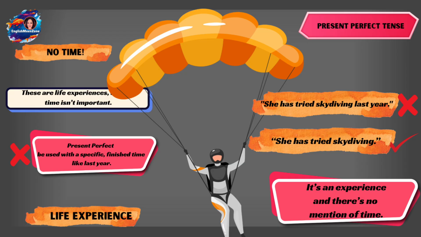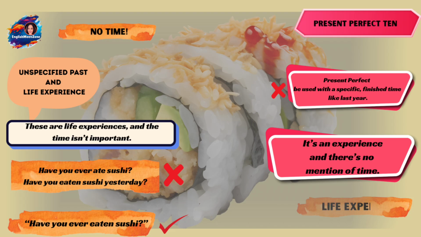So that is not important, but the referral point is the present moment. I have visited Paris. So till now, my experience says that I have visited Paris. That is the reason why we will be using present perfect, because it's an experience of mine till this present moment. Now, these are life experiences where time isn't important.